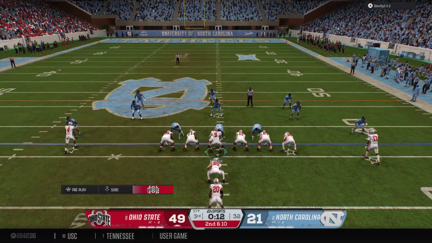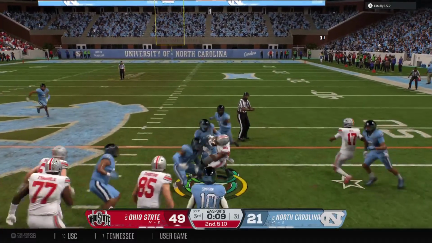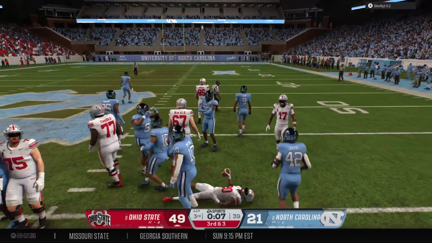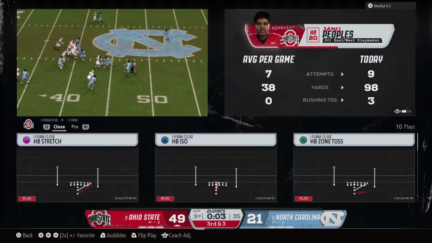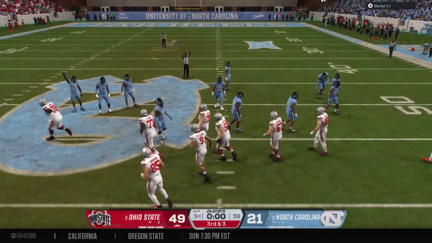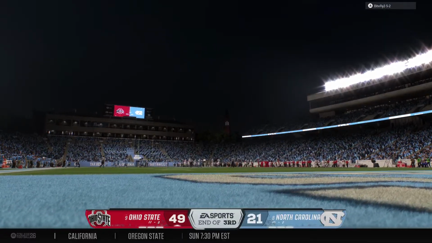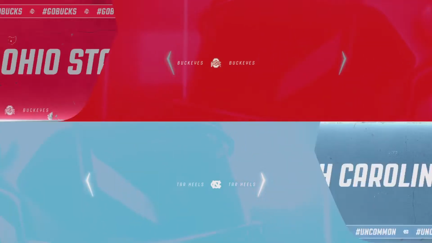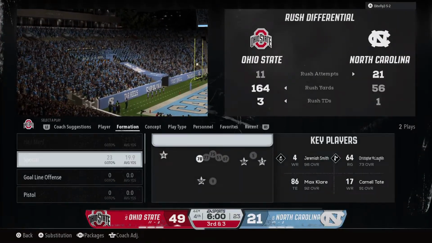2nd and 10 following the incompletion from the 37. Using his legs. It's Speedwoods. Nice run. He's brought down to the 44. So 1 quarter away from wrapping up an impressive CFP victory. Let's get back to the final period.